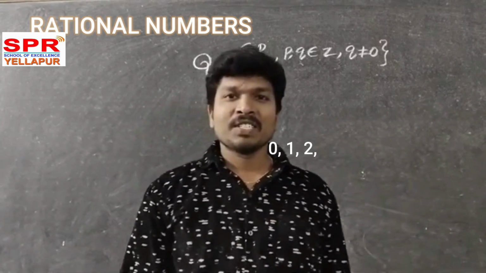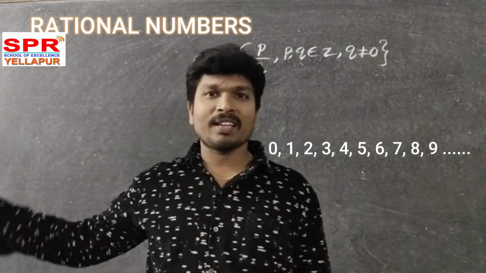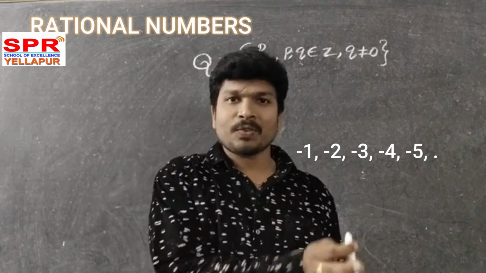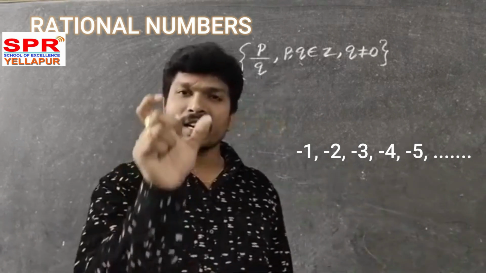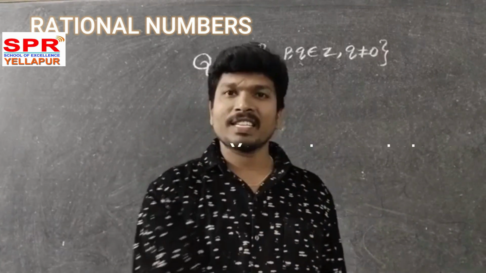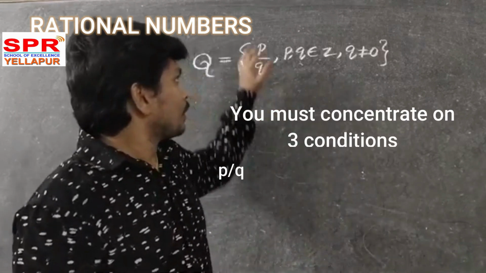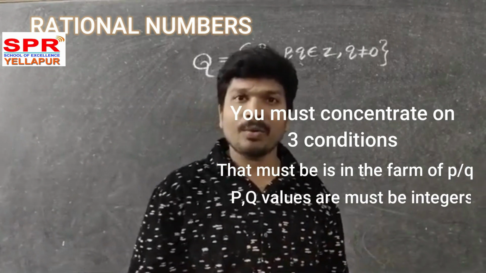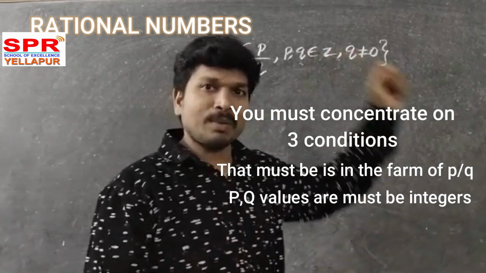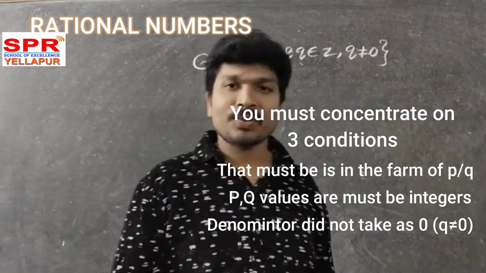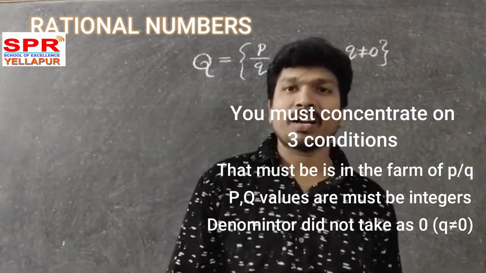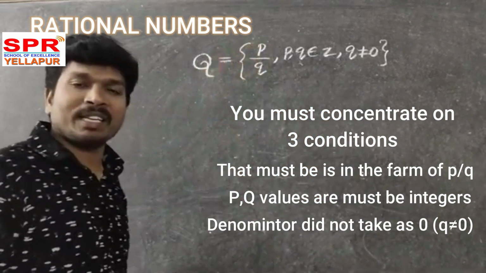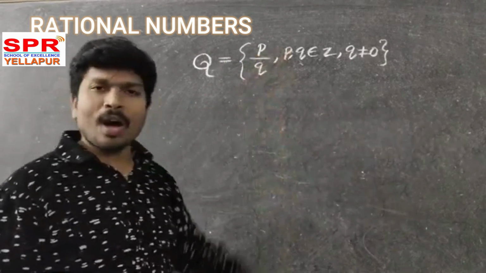What are the integers? 0, 1, 2, 3, 4, 5, 6, 7, 8, and so on. Minus 1, minus 2, minus 3, minus 4, minus 5, and so on. Here you concentrate on 3 conditions. What are those? It must be in the form of P by Q. P, Q values must be integers, and the denominator should not be 0. Q not equal to 0, because P is the numerator and Q is the denominator. Yes or no? So P, Q are integers.